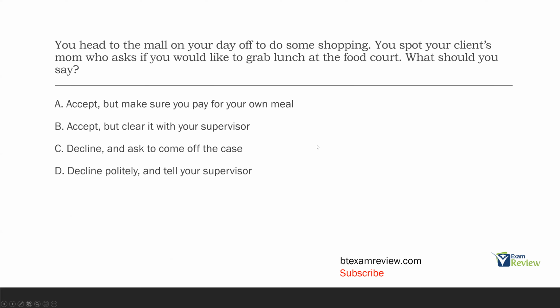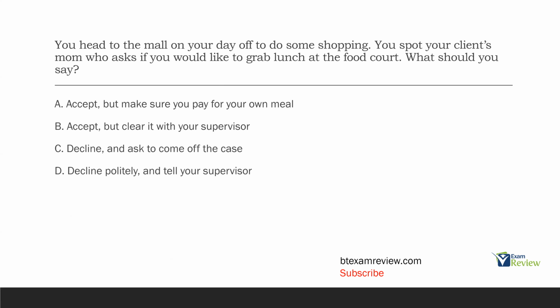You head to the mall on your day off to do some shopping. You spot your client's mom who asks if you would like to grab lunch at the food court. What should you say? This is a dual relationship question. Always be cautious of what kind of relationship you're engaging in with stakeholders. Stakeholders are parents or anybody else who has an investment in the outcome of your client. In this case, you're at your off day. You didn't plan to see your client's mom, but you did. You saw them at the mall. And they said, well, can we grab some lunch at the food court?